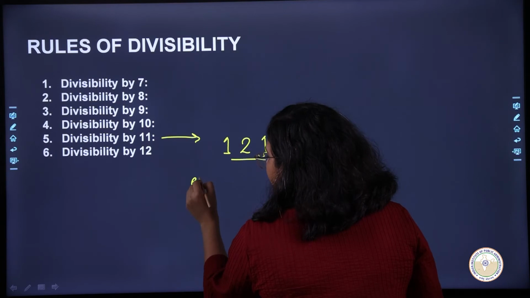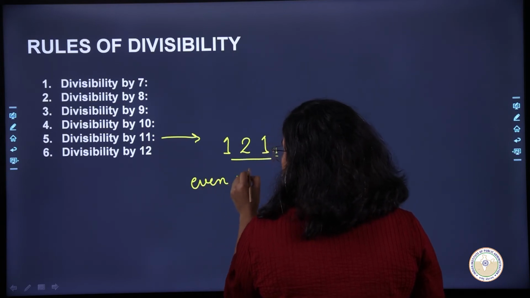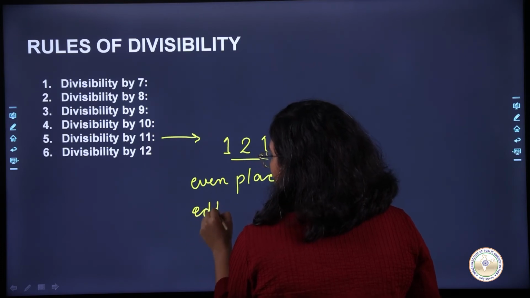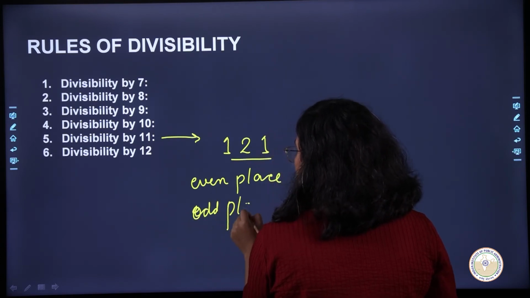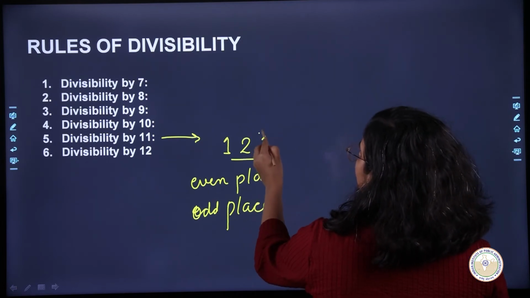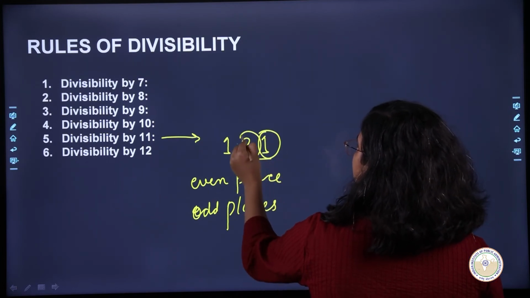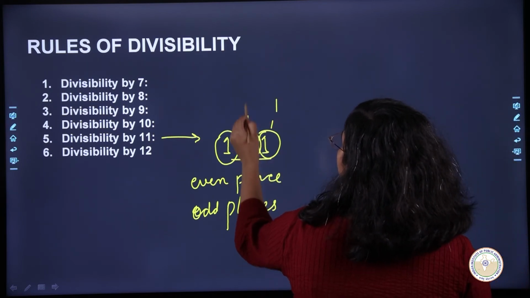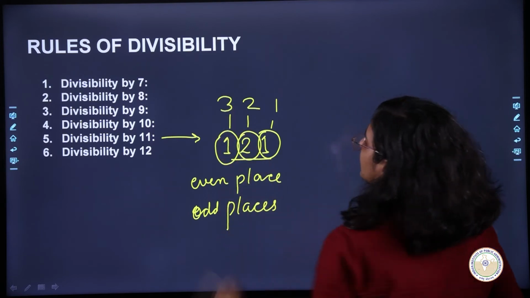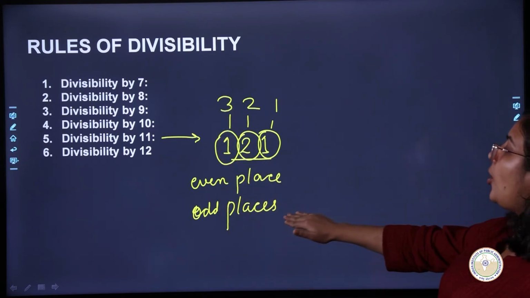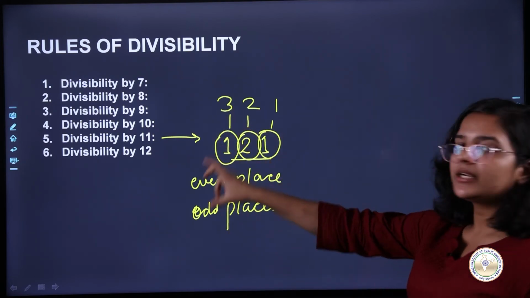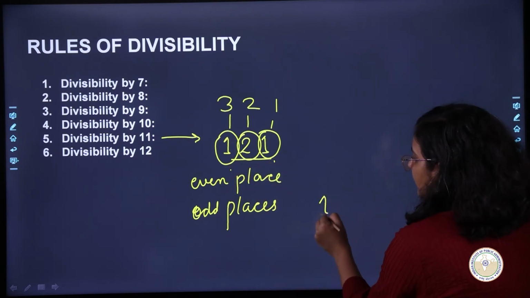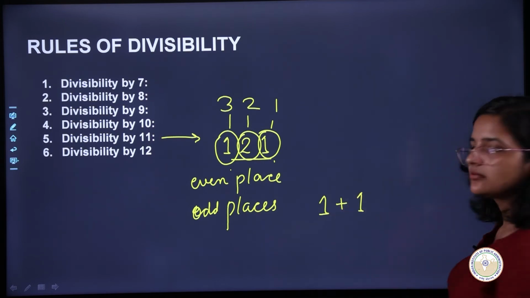You will have even places and you will have odd places. So this is first place, this is second place, this is third place. So pick out all the odd places. What are the numbers at the odd places? 1 and 1, right? So I add the numbers at the odd places, okay?